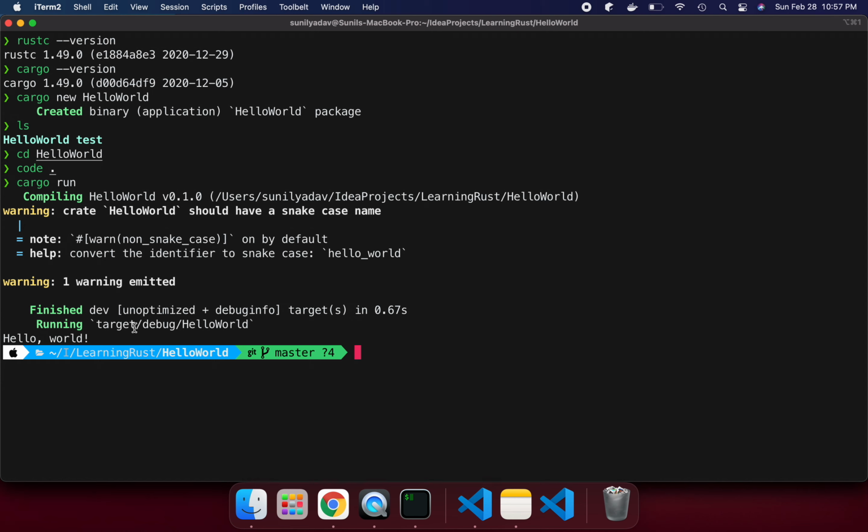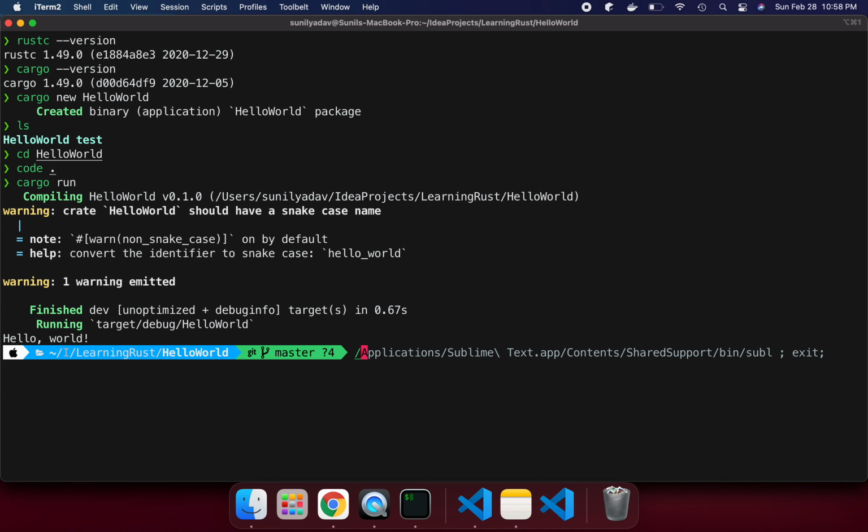Now if you see, under target, the debug folder is created. These are the executables, the native binary is created for us. Generally, if we want to run in development, we say cargo run, then it creates the target debug folder under hello world.